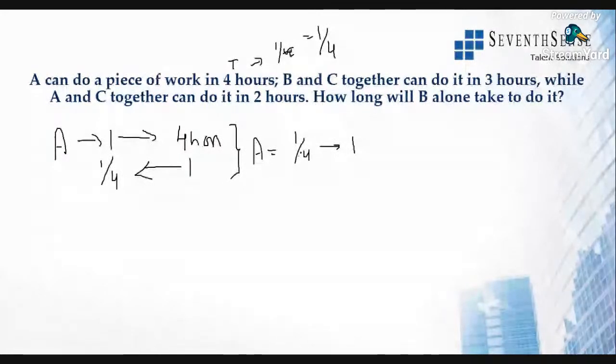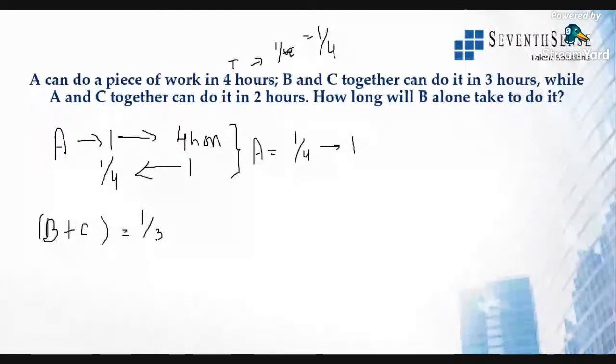So per hour it is 1/4. Now what have they given? B plus C together can do it in 3 hours, in the sense it will be 1 by 3.